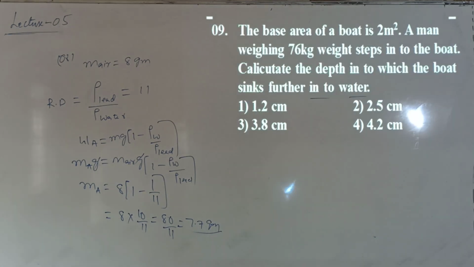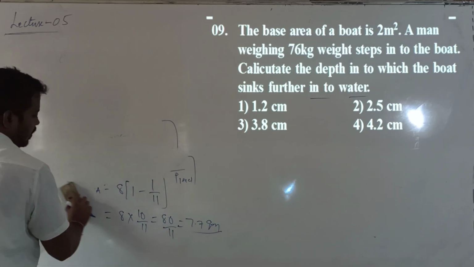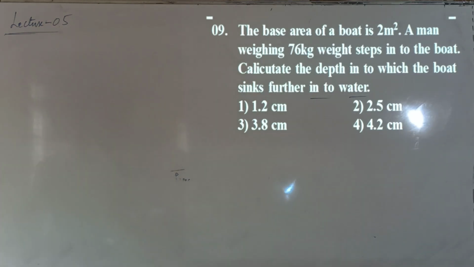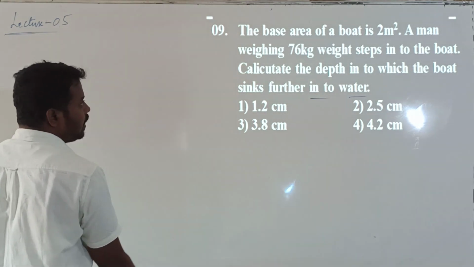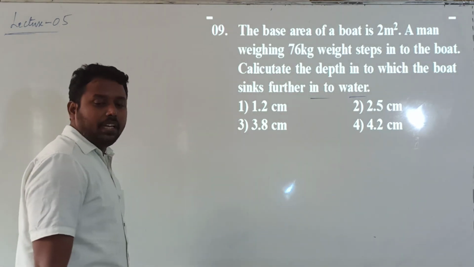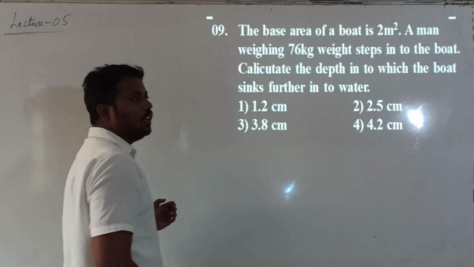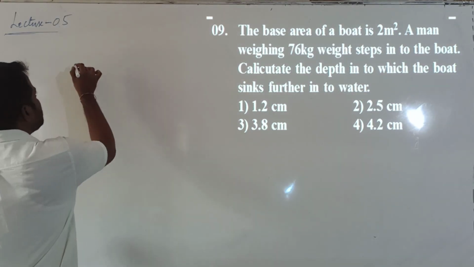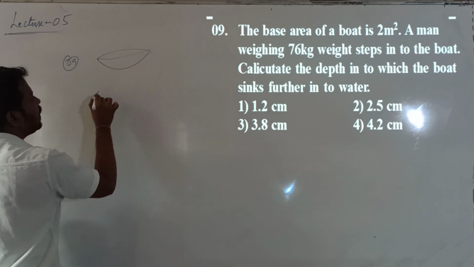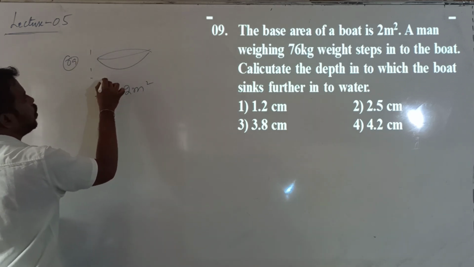Okay, next question, question number 9. What is this question? The base area of a boat is 2 meters square and the man's weight is 76 kg. The man steps into the boat. Calculate the depth into which the boat will sink further into the water. One boat is there, and the boat's base area is given. The area value is 2 meters square. So the boat is floating in water initially.